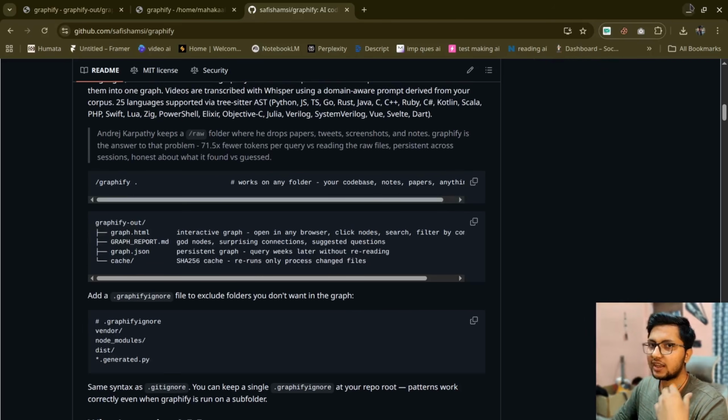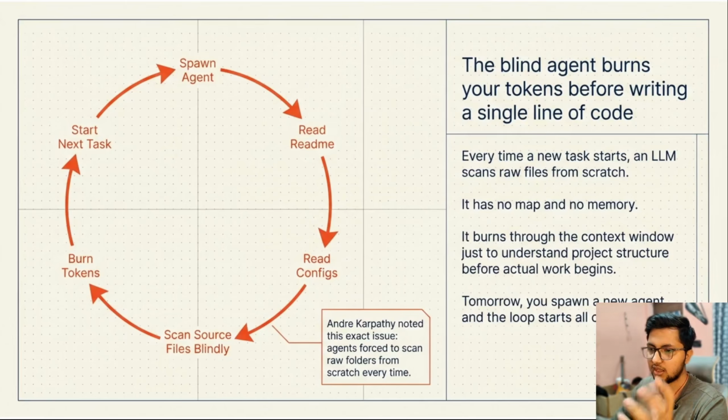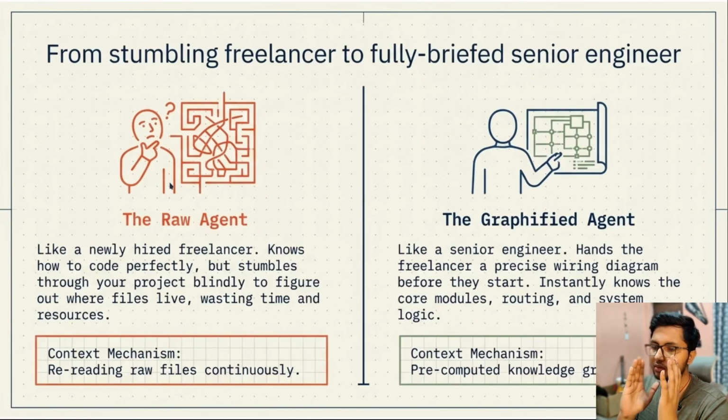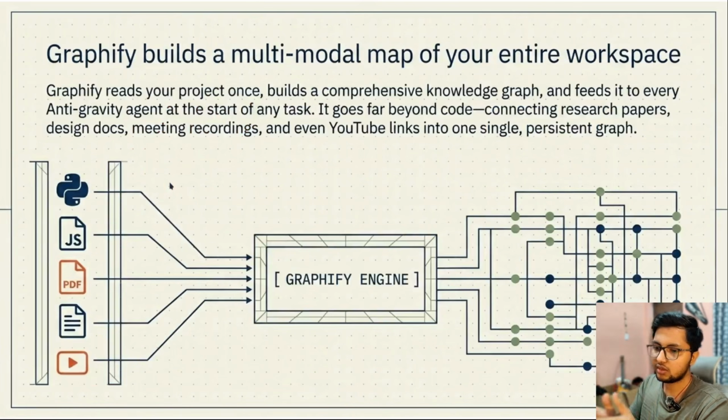Let me show you what the current problem in our system is. Right now we are spawning an agent which reads all our source files blindly, and it burns a lot of tokens. Then we start a new task, and it again reads everything, and in a way it is going to burn all your tokens and you're going to hit the limits. So we are going to transform this raw agent into a graphified agent, and how are we going to do it?